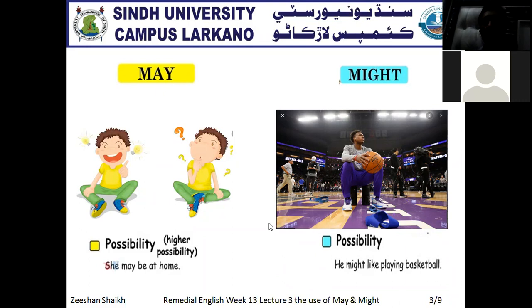Whereas we use might especially when there is just a possibility, not a higher possibility, but just a possibility. Clear? Now the example is given: he might like playing basketball means there is a chance. But if you compare the word might with may, there is a slight difference of higher possibility with a neutral possibility. So that's why we use may for the higher possibility and might as a general, normal possibility.